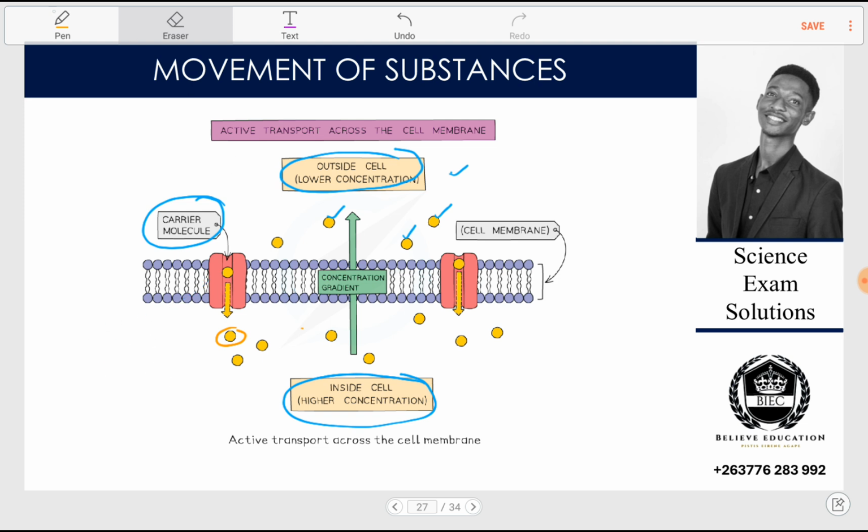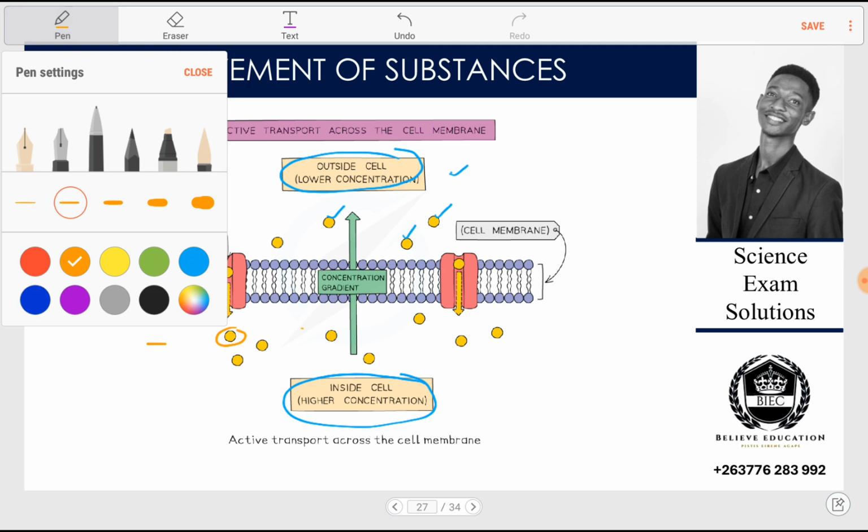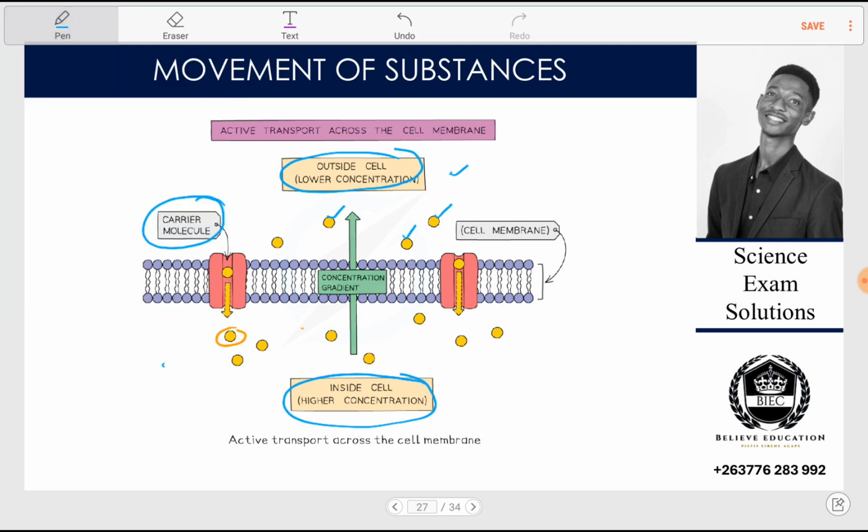So, continuing on it. So we have talked about our carrier molecule, we emphasize the importance of ATP such that it can function. So now our active uptake is the movement of this molecule via this carrier molecule going in here.